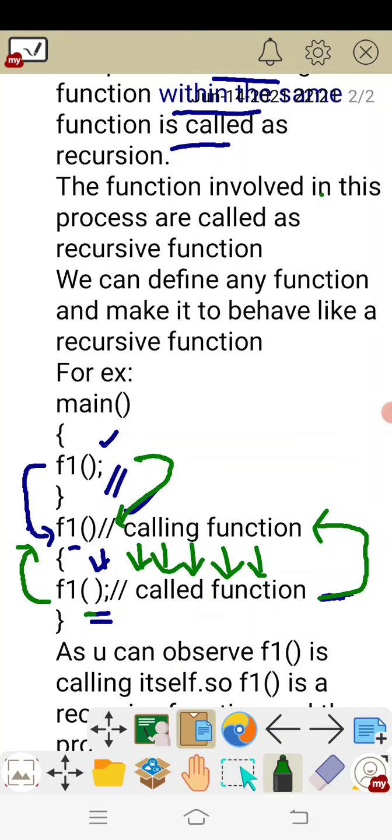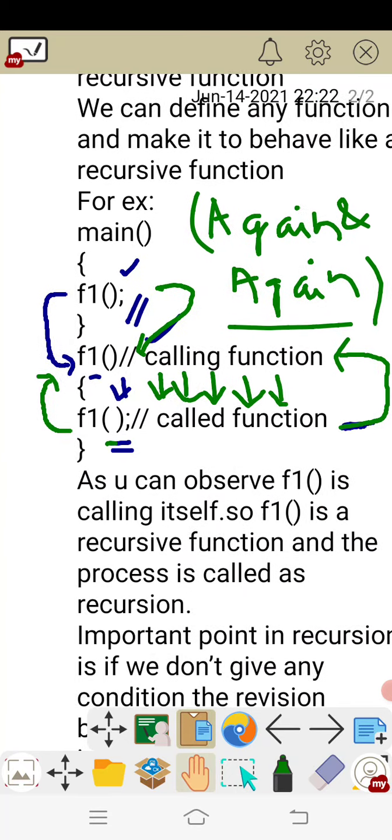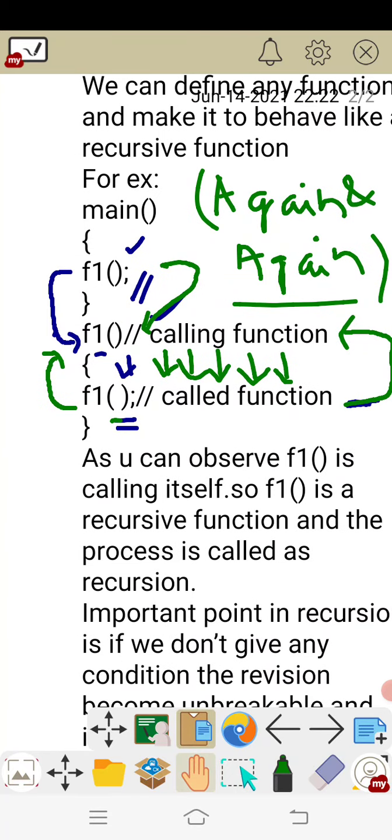So what is meant by recursion? A function is called recursively, meaning again and again, a number of times, based on a condition. Whenever you go to the example program, you can see how to mention the condition and everything. But based on a condition, a function is executed again and again. That kind of function we call a recursive function. Here f1 is called a recursive function because it is involved in the recursion.